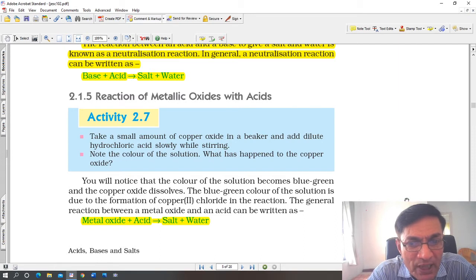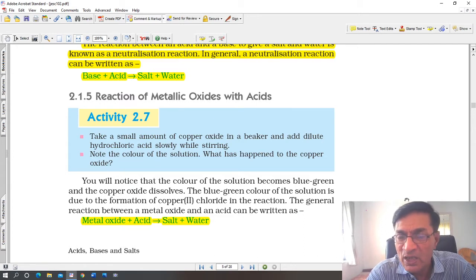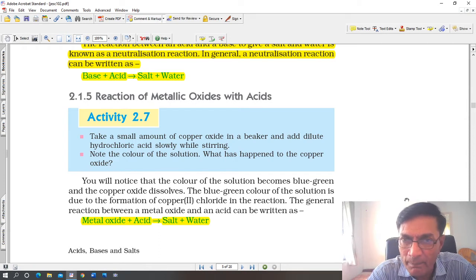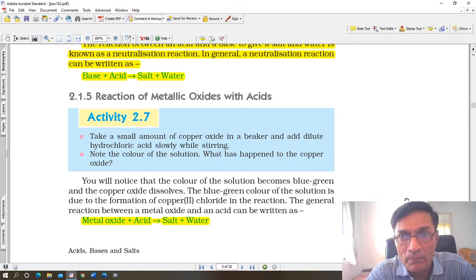The bracket में जो दिया है 2 Roman numerals ने, it shows that valency of copper is 2, Cu2+. Copper oxide has got valency 2, but cupric has got valency 3. So the general reaction between a metal oxide and acid can be written as metal oxide, for example MgO, magnesium oxide, plus acid, for example HCl, gives metal salt, magnesium chloride, plus H2O, water.